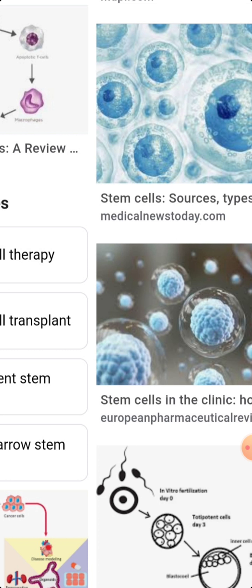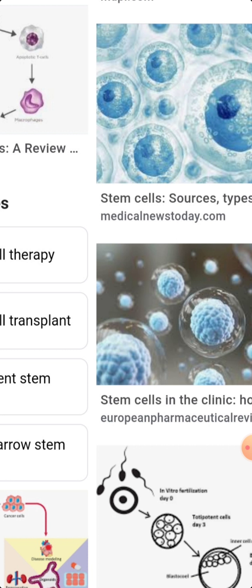These are also called base cells. Thomson separated stem cells from a human embryo for the first time. Stem cells are present in the embryo as well as in the adult. Stem cells are very important to organisms. The embryonic stem cells can be modified into heart, lungs, brain, skin and other tissues. In the adult, stem cells replace the cells which are lost by wear and tear.